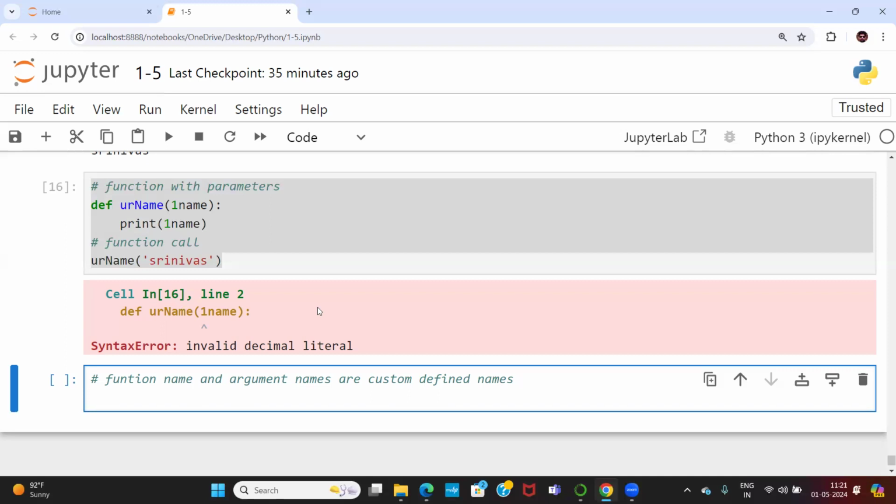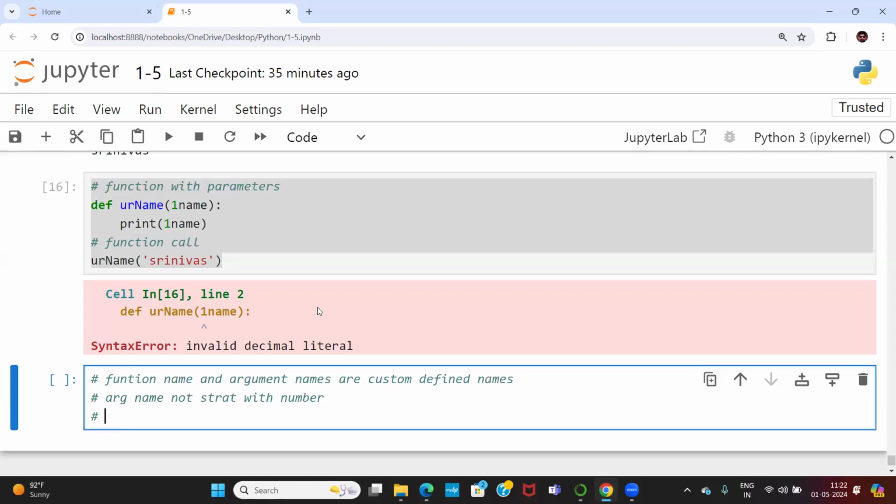Same like arguments also. Now tell me, an argument name should not start with a number. Again, I am writing all the rules and regulations. Same like a function name, an argument name should not contain spaces.